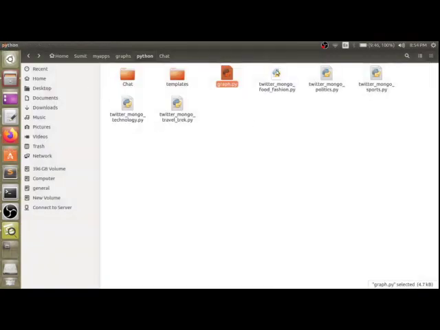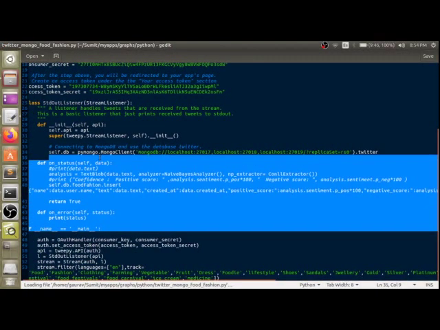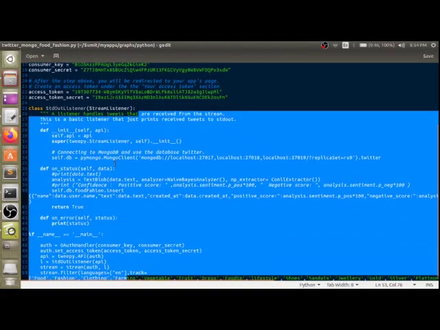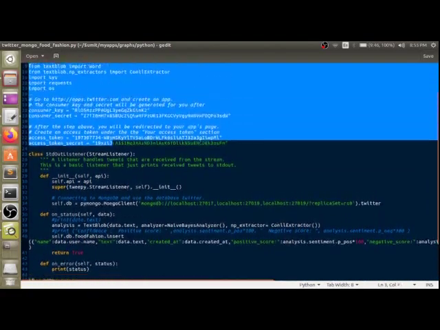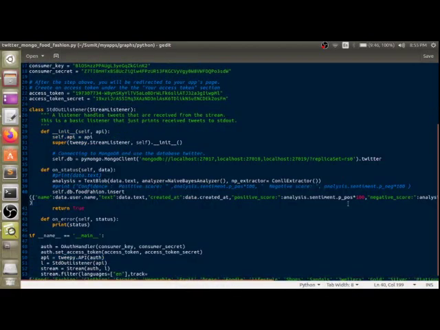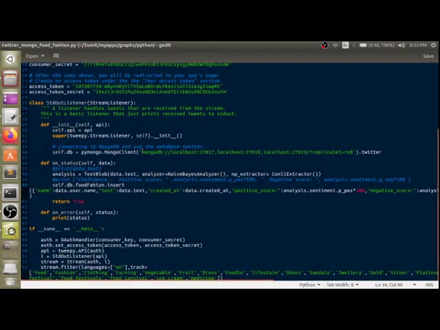Now I will show you the analysis part which we have done. We have initialized our consumer keys and others for the Twitter API. Then we are connecting to the Mongo client, which here we use to communicate through PyMongo.